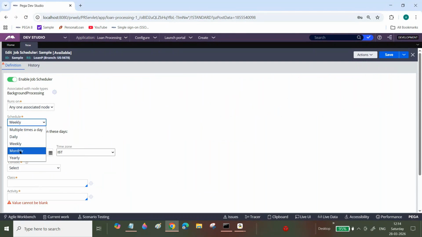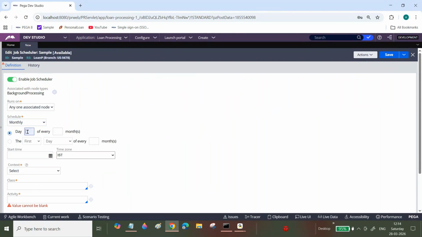Weekly basis. Now monthly basis. See, first day of every month. Every month, in this particular time I want to execute. Or else first day, second day, third day, fourth day, and last day. So now weekdays or month.